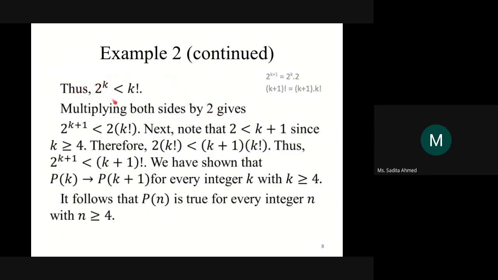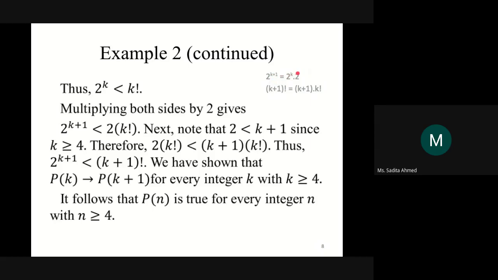If you multiply 2 on both hand sides, what happens? You have 2 to the power of k multiplied with 2 less than k factorial multiplied with 2. Does it make sense? Now 2 to the power of k multiplied with 2: here you have 2 to the power of k and here you have 2 to the power of 1. What do you get? 2 to the power of k plus 1.